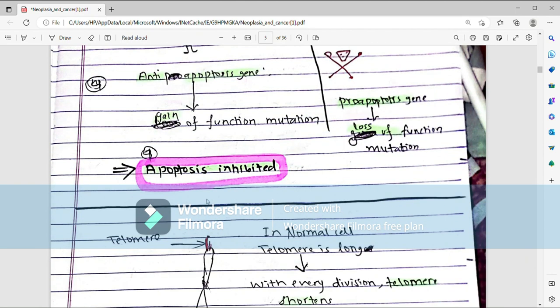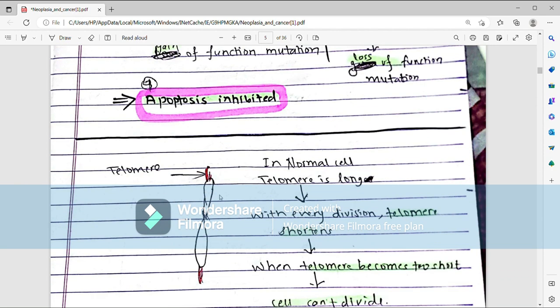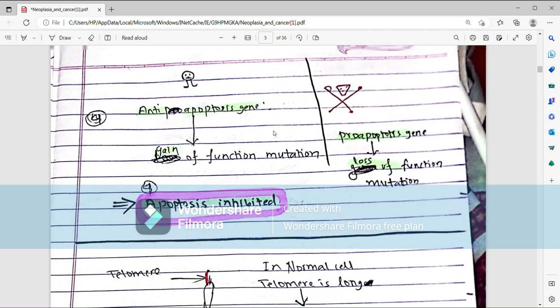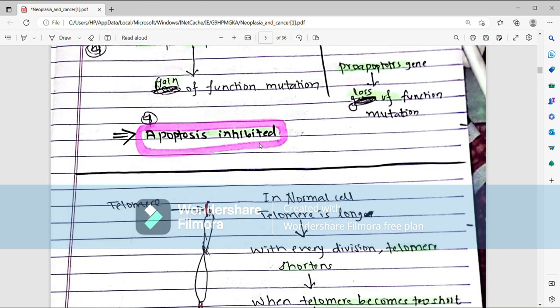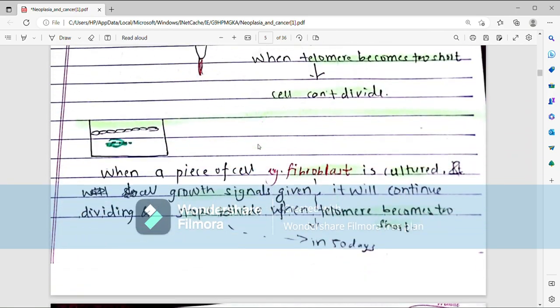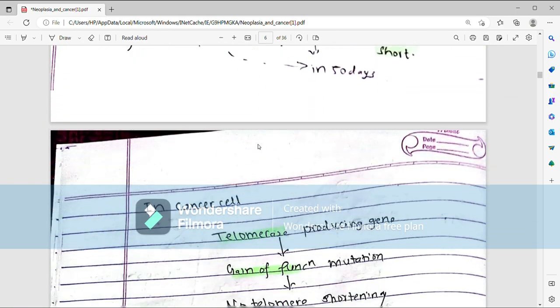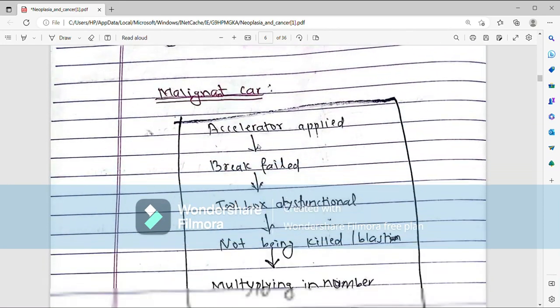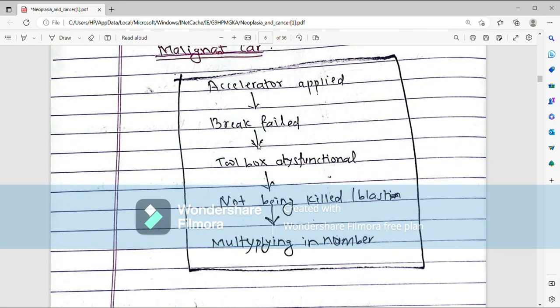That's why apoptosis is inhibited in cancer. This leads to loss of inhibition of apoptosis. Okay. Now, in malignant car, accelerator applied, brake failed, toolbox dysfunctional, not being killed, that is not blasting, and multiplying.